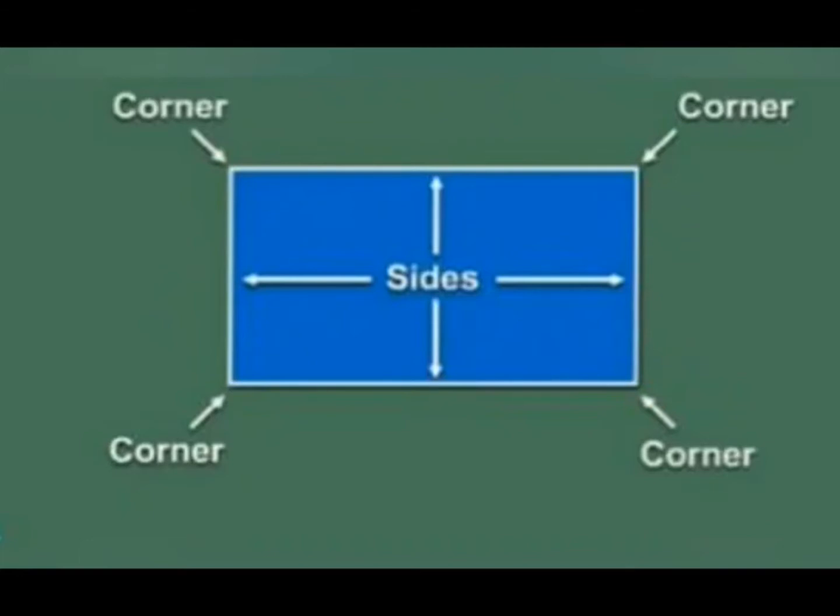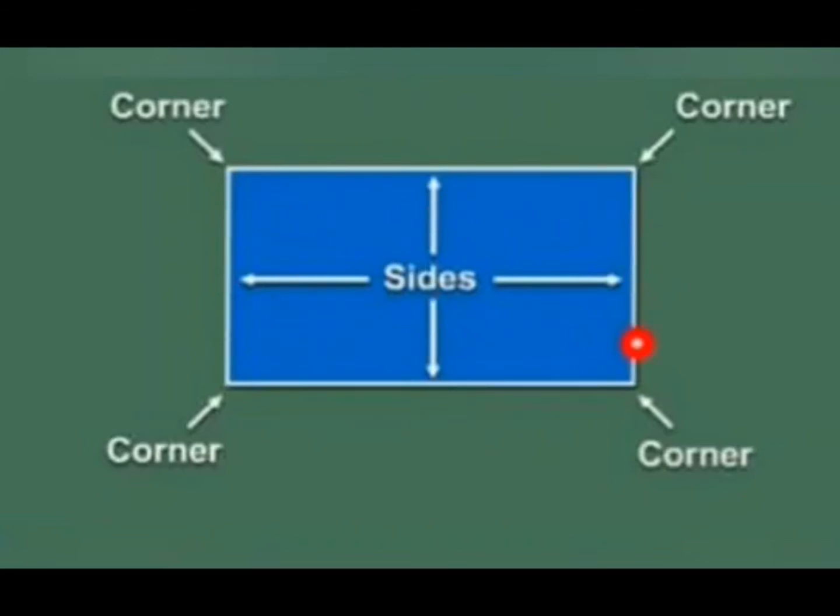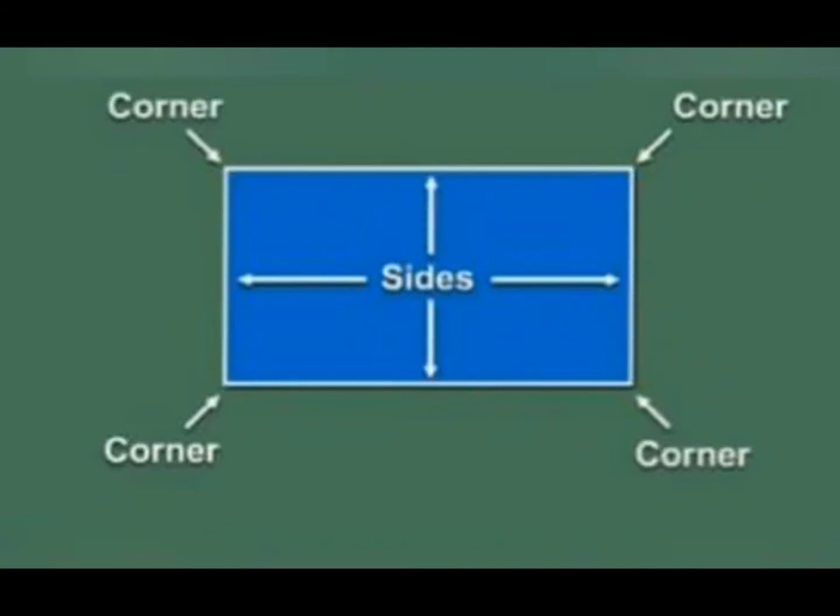As you can see, there is a difference between a square and a rectangle. In a rectangle, you have 4 sides and 4 corners like a square, but the opposite sides are equal here. Right, children? These two are the opposite sides and these two are the opposite sides. You can find the opposite sides are equal.